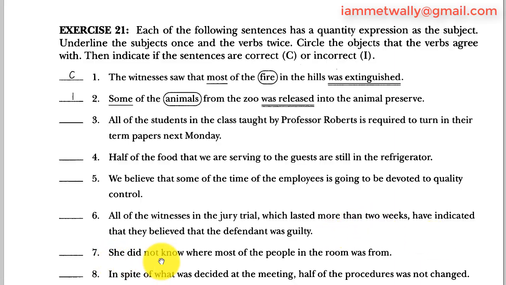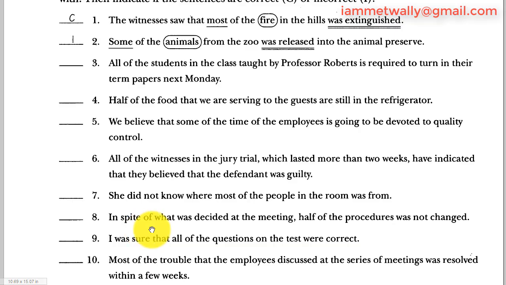7. She didn't know where most of the people in the room was from. She is the subject, didn't know is the verb, where is the connector, most of the people is the quantity expression, and people is the object. In the room, prepositional phrase. Was is the verb of the word people and they don't match. People is plural and was is singular. 7 is incorrect.